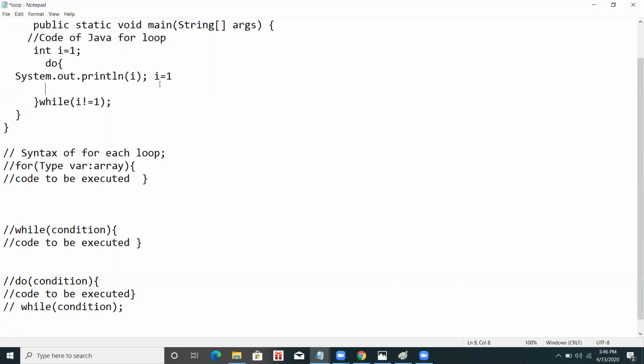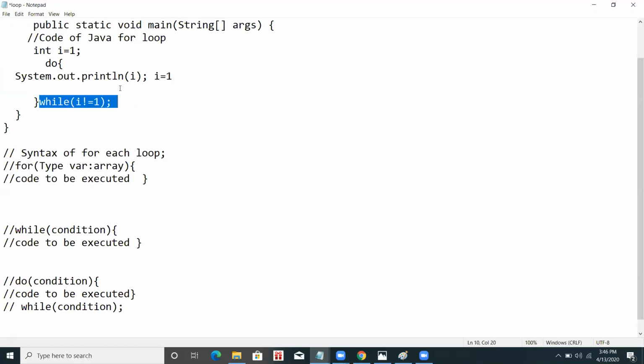So basically we have learned one more thing. There are two types of loop: entry control loop and exit control loop. The while and for loops are entry control loops because they provide entry inside the loop only when the condition is true. But do while, for the first time, does not check the condition. It just runs the code, provides entry in the loop, and after entry it checks the condition.